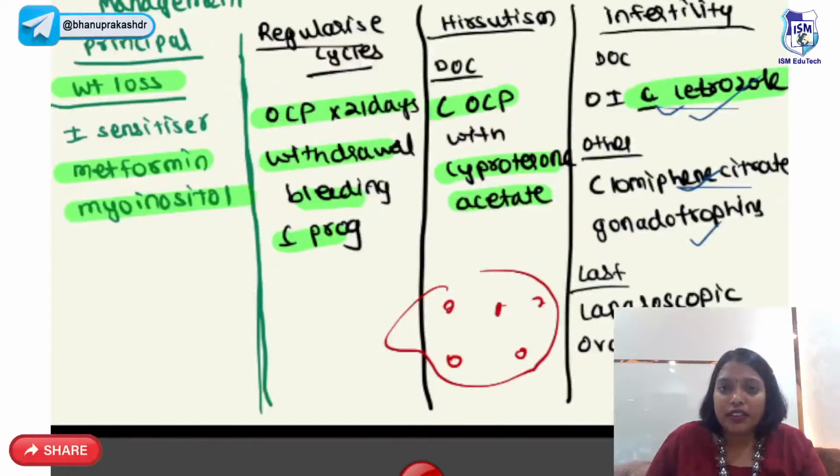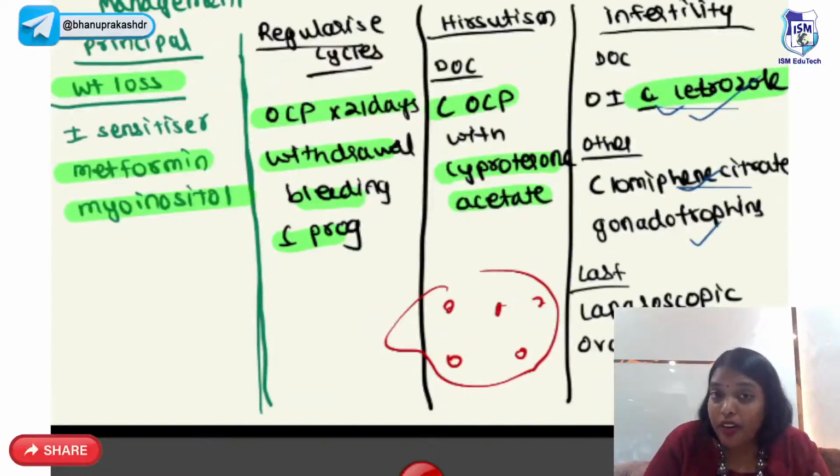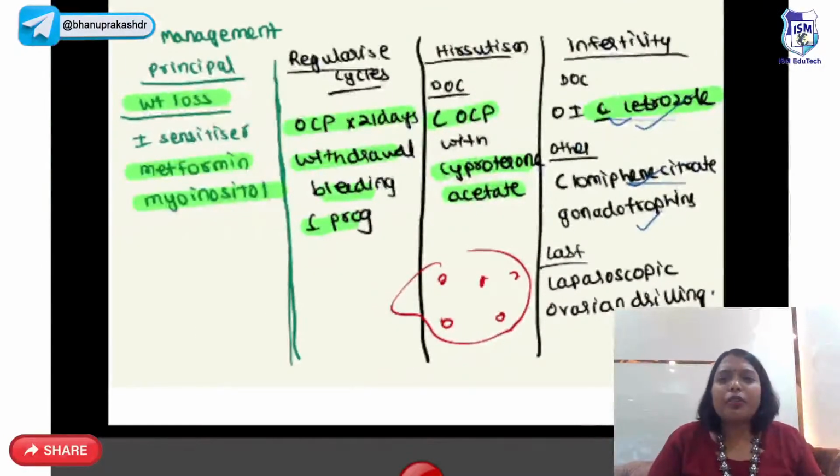Last resort is laparoscopic ovarian drilling. That is, you drill the ovary, but that will be the last, so that theca cells get burned. So that once theca cells get burned, testosterone levels will drop down, but it's temporary. So that's about the PCOS.